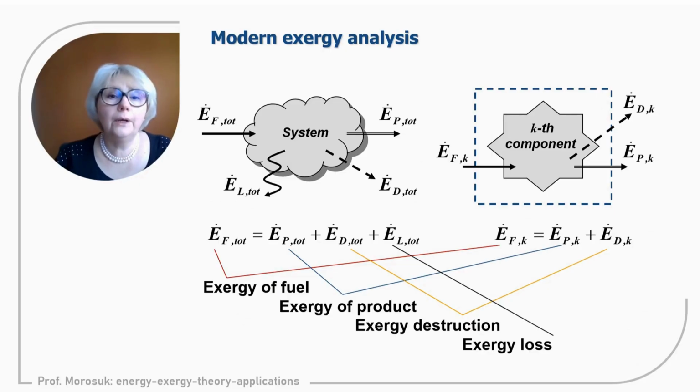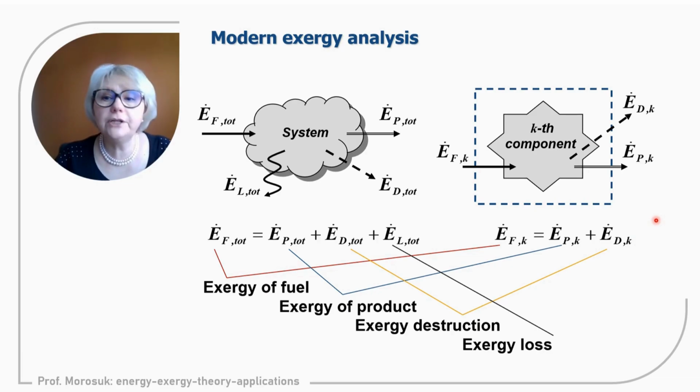And now the system, closed system, and component. Equations are similar. Fuel equals product plus destruction plus losses for the system, and for the component, fuel is equal to product plus destruction. Usually we assume that the exergy losses for the component are 0, and only in very special cases will we calculate this value.